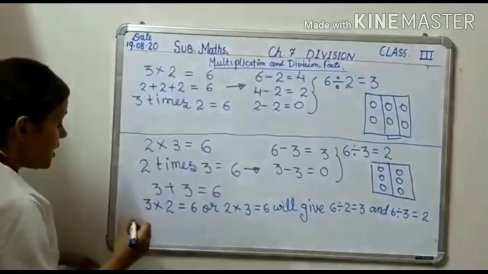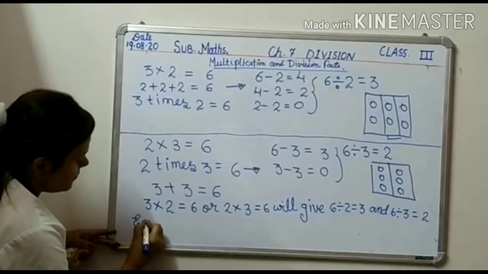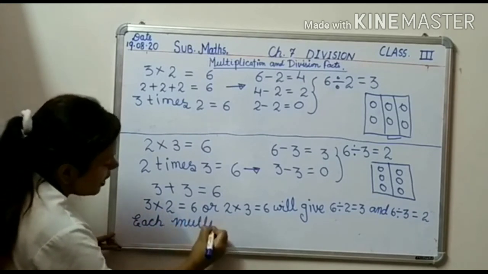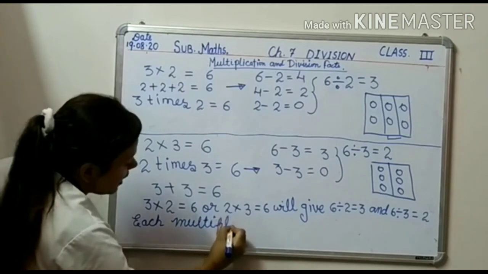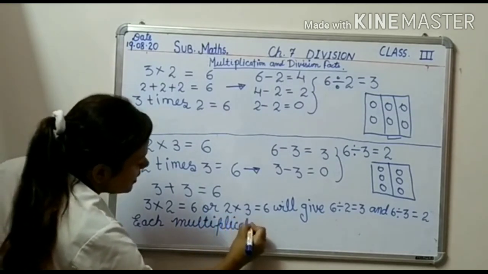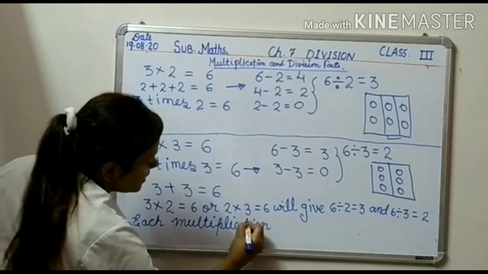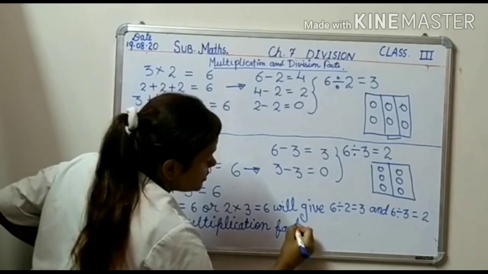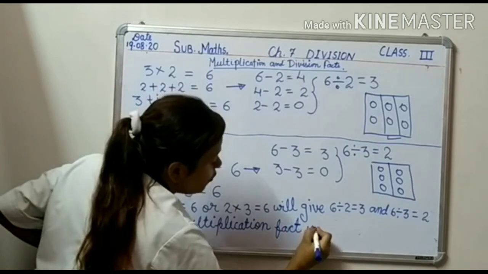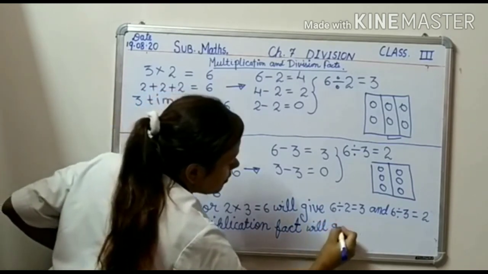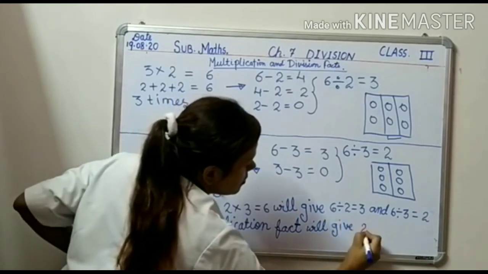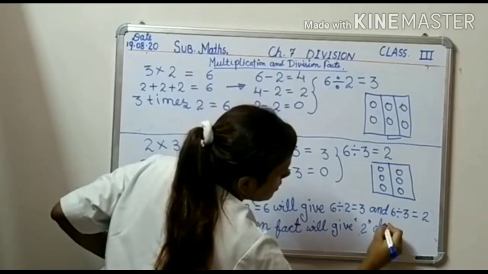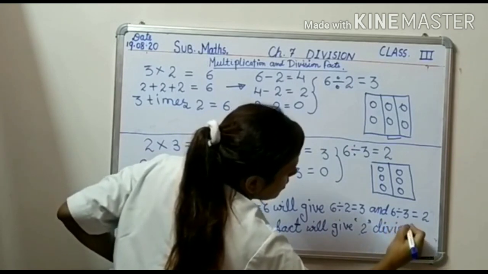It means each multiplication fact will give 2 division facts.